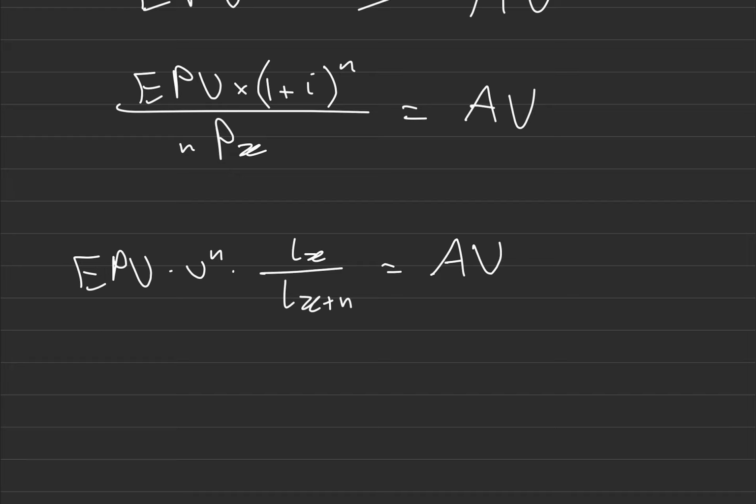But then at this future time, I need the fund value again for one individual, but there's going to be fewer individuals alive. So I divide this fund value between the l_(x+n) surviving individuals. So that's the understanding. Right now, the EPV is EPV per contract. So this is the number of contracts at the start, aged x, and this is the number of contracts I want to accumulate to. If I take this per contract and multiply it by the number of contracts now, and then divide it by the number of contracts at the end, which is going to be fewer contracts since some people would have died, then I'm basically increasing it.